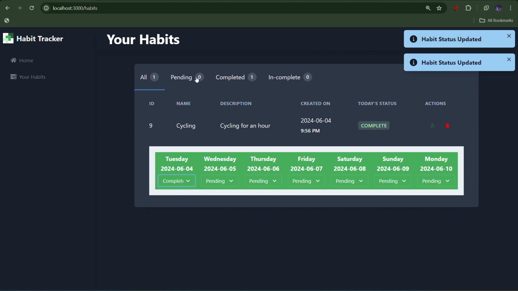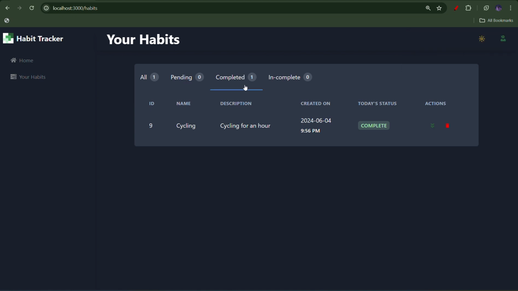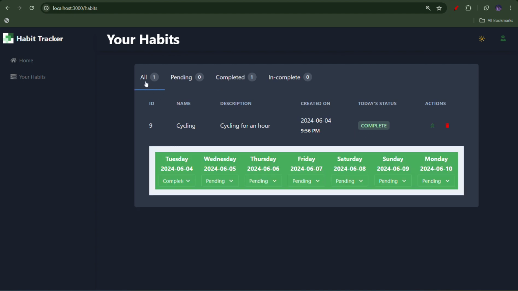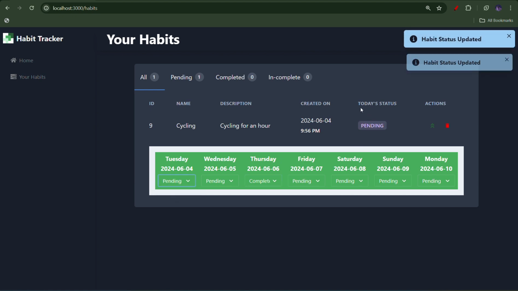So, and also I have categorized the type of habit status based on habit status. So it has come into the complete section. If I update it for complete for Thursday, it will not show up here. Like, let me check for this.